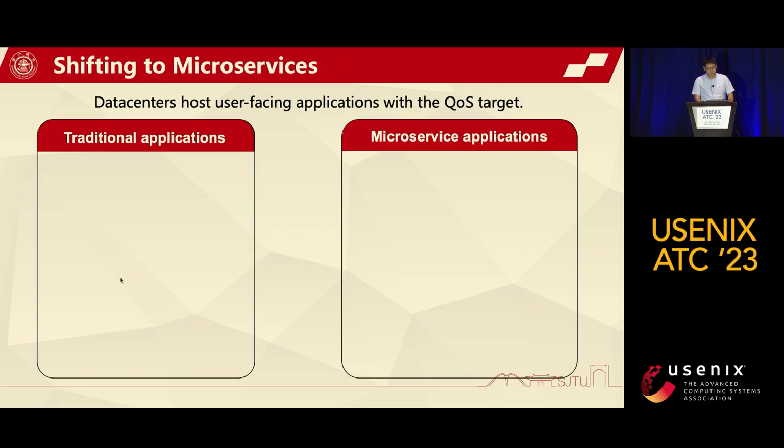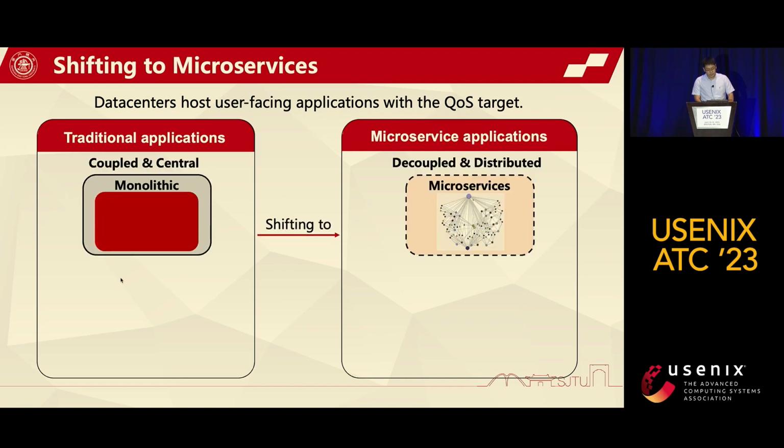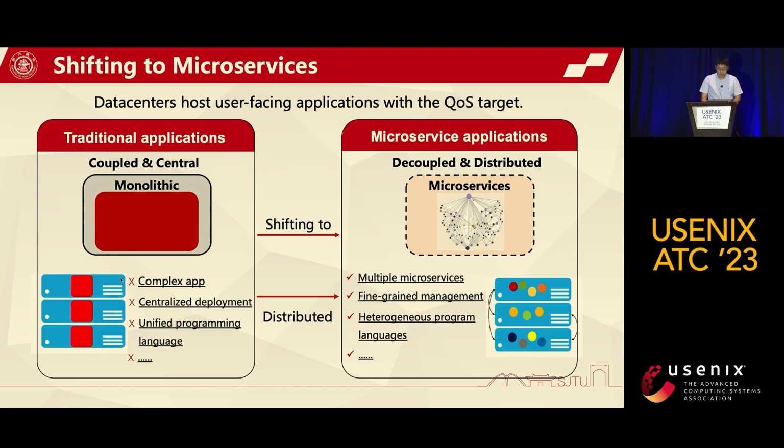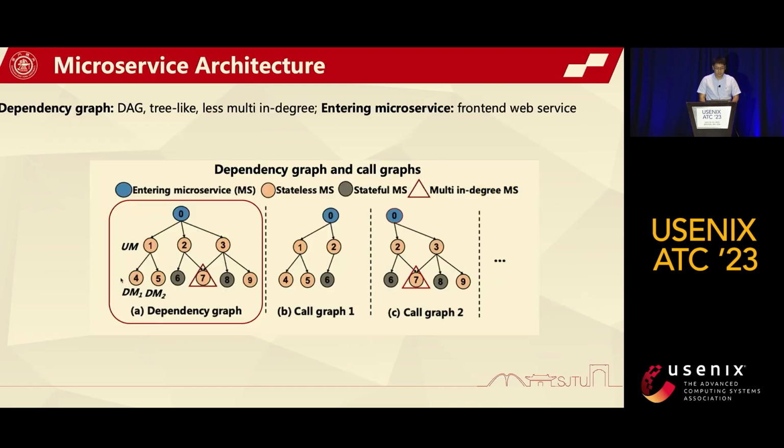Current user-facing applications are shifting from the monolithic architecture to the microservice architecture, where a complex application is decomposed into multiple microservice stages, and different microservice stages communicate with each other through the network. Compared to the monolithic application, microservice-based applications can be easily distributed and deployed into data center clusters, and each microservice can be fine-grained resource managed to improve the resource efficiency.